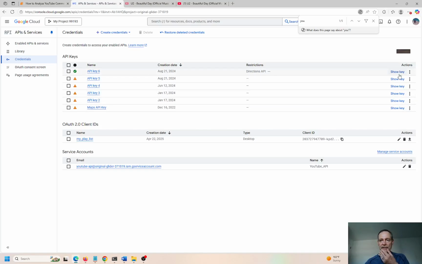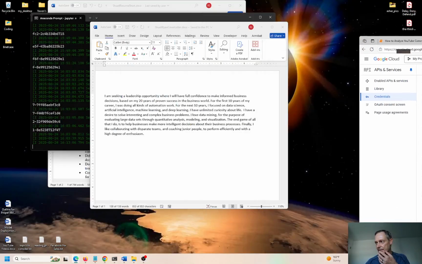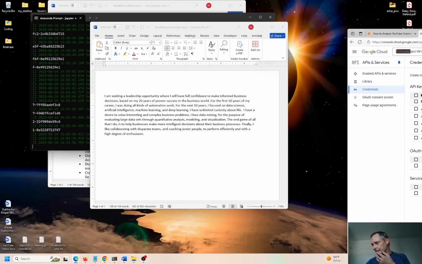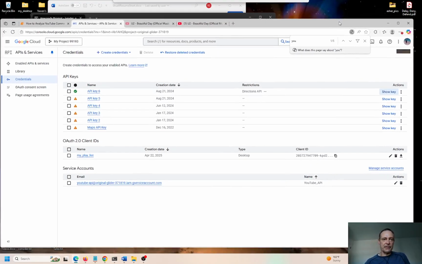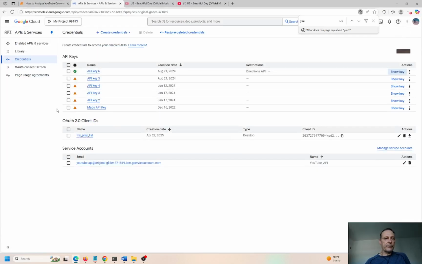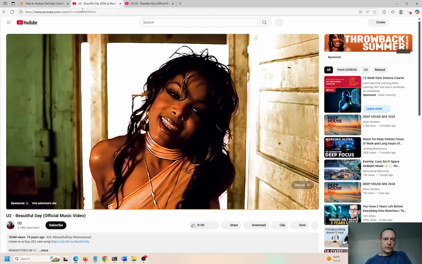So I'm not going to do it. I don't know if that actually shows it or not. Let me go into a different screen. Does that actually show the thing? Give me a second here. Oh, it does. Okay, so I can't do that. But sometimes it just shows you a portion of the API key. But anyways, you set it up. It's pretty quick. 60 to 90 seconds, you're done, and you can access your API keys over here with credentials. Okay, so pretty easy. I just showed you how to do that.